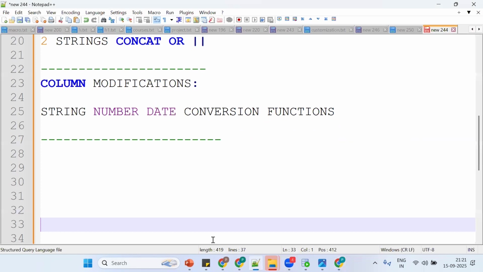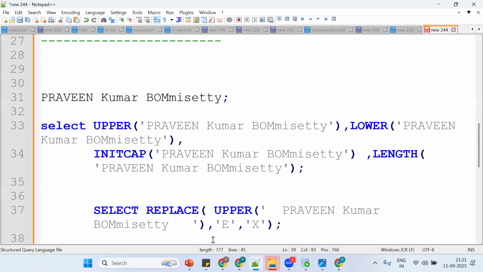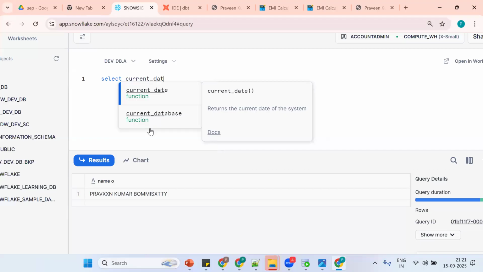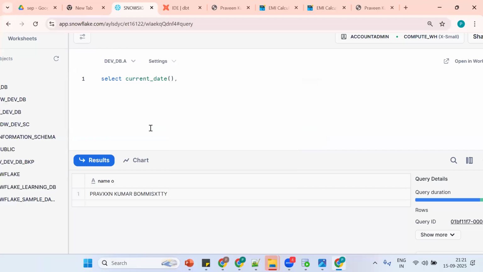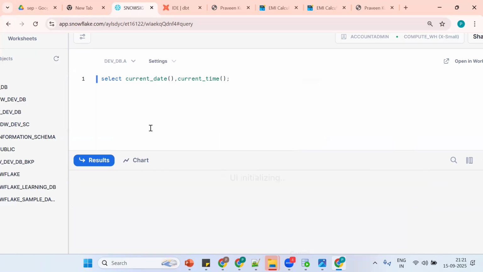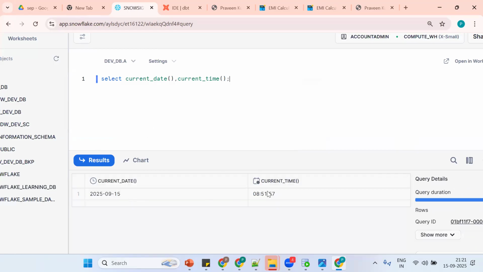How to get today's date? By using what concept? Current date. Select current date. Same thing, how to get time? Current time. Now see, this is a separate column, a separate column.